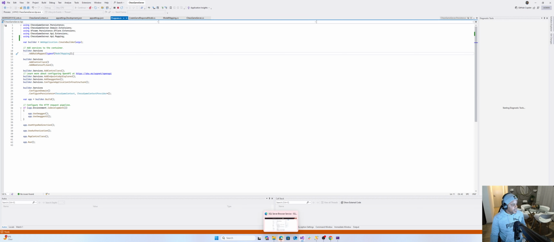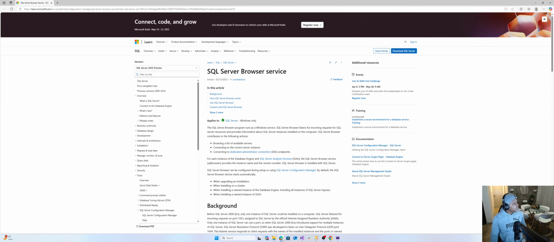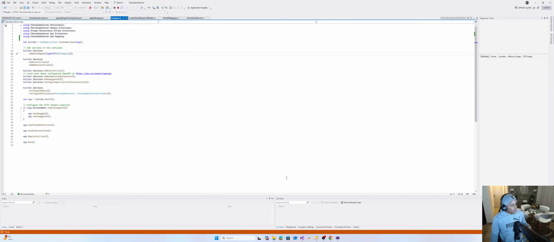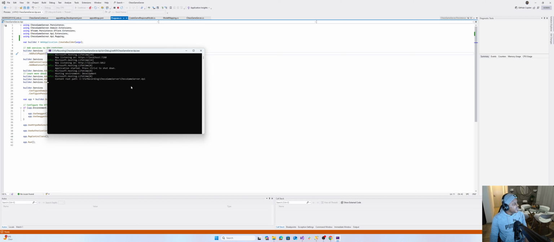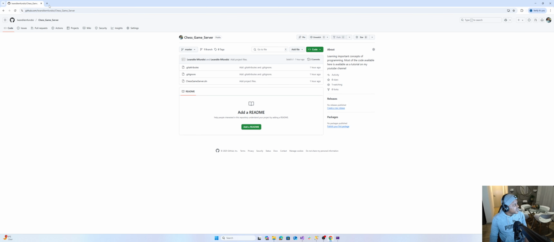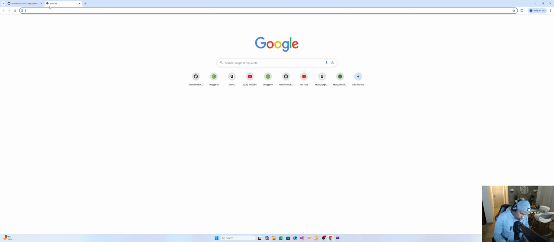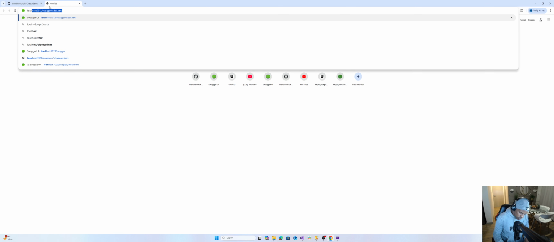Okay, let's see. What is this? Okay, it's fine. I'll figure out why it's not popping up again. But basically, we can see that our API is running on HTTPS localhost 7280. So what we can do is open up our browser and just type localhost, right?